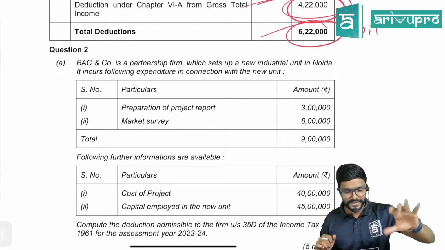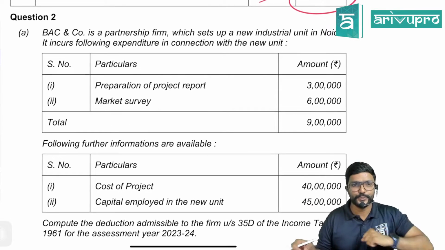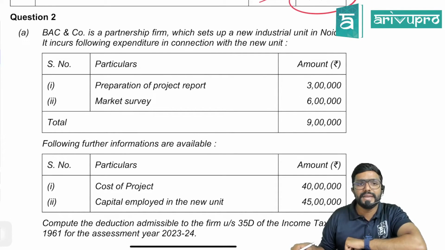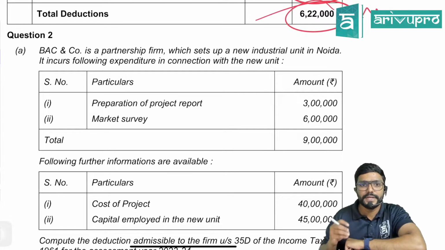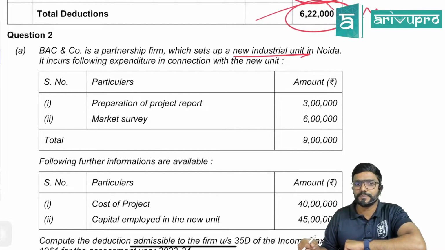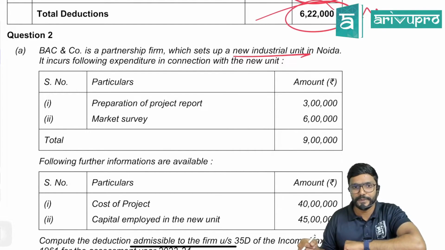Okay, question number 1 done. Question number 2. BAC and Co is a partnership firm which sets up a new industrial unit in Noida. It incurs the following expenditure. So they are setting up a new industrial unit or branch. It incurs the following expenditure in connection with the new unit.